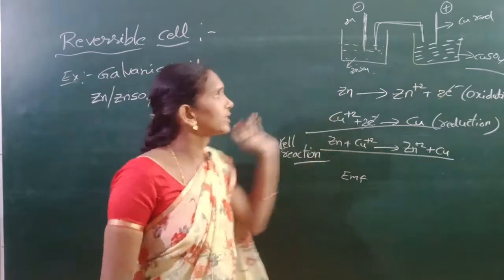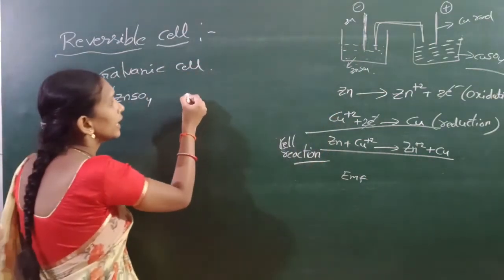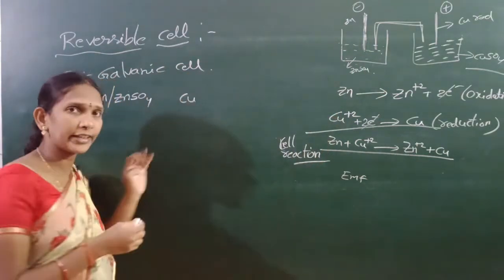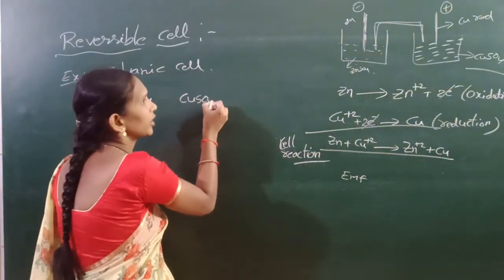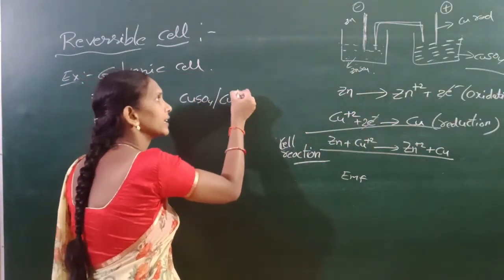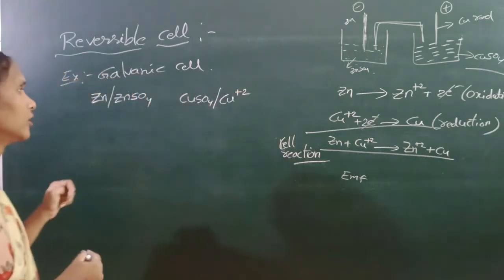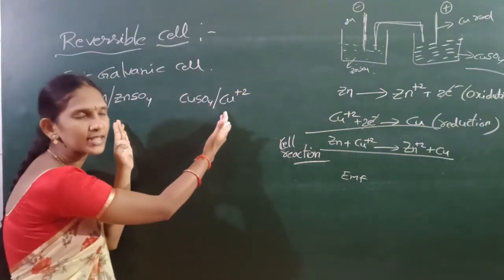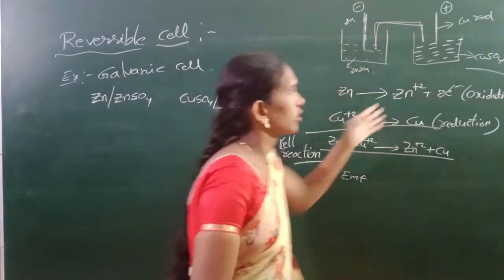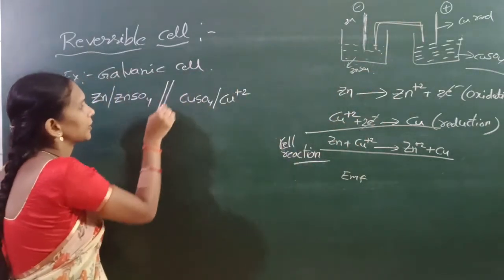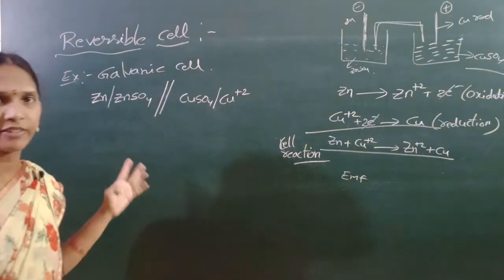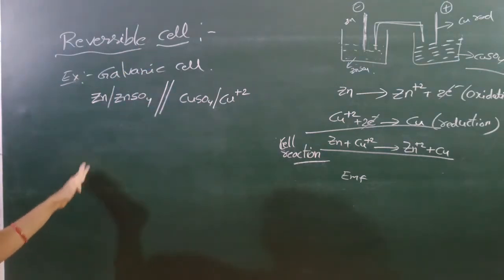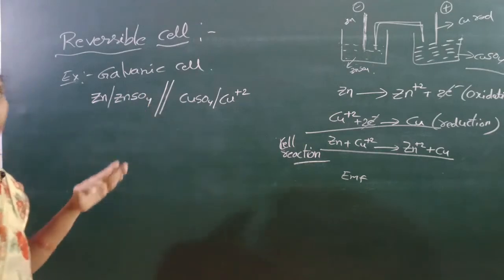In the cathodic cell, the ions are written first, here copper sulfate, CuSO4, and then its electrode. These two half cells are connected by the salt bridge. This is the representation of the galvanic cell.